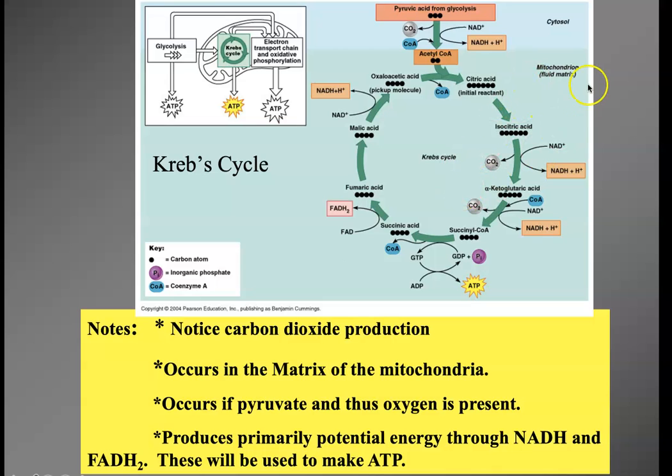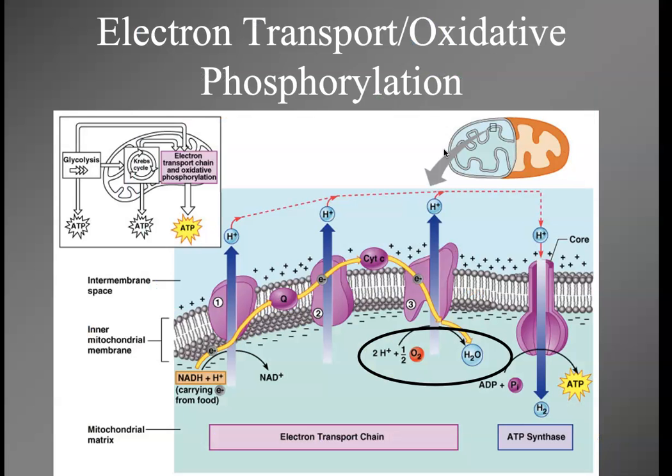All right, so where does all that potential energy go? Next question. And the second thing is, I keep talking about oxygen, but I haven't really shown you where it comes into play. Here's where it comes into play: the electron transport chain and oxidative phosphorylation. This is the last step in aerobic metabolism, and we're going to simplify this as much as I can.